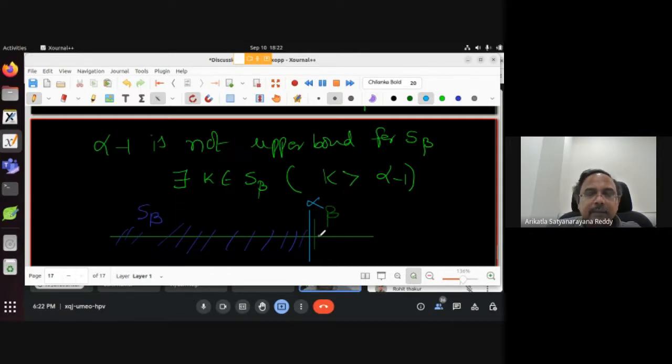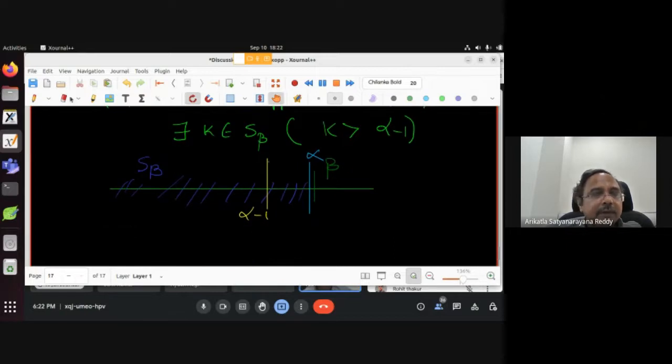Okay. So every element here is less than or equal to alpha. Yes, that we have. But where is alpha minus 1? It can be one number smaller, right? Alpha minus 1 is somewhere here.